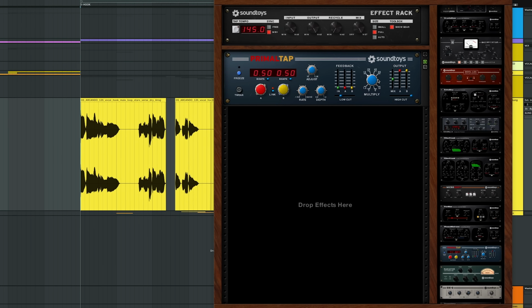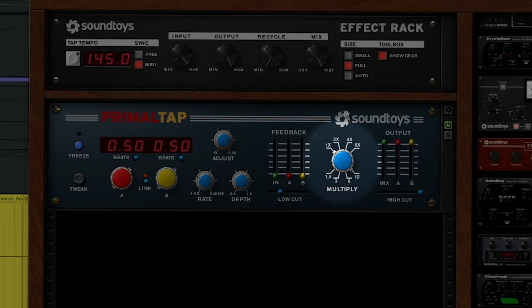I'm dragging on PrimalTap and turning the mix all the way to wet. I want to adjust the timing of the delay so that it falls in between the lyrics. I'm going to do this with the multiply knob. In addition to making the delay 8 times longer than the main setting, the sample rate is also reduced to a very vibey and lo-fi 1.5 kilohertz, just as it would be with the original hardware unit that the PrimalTap models.